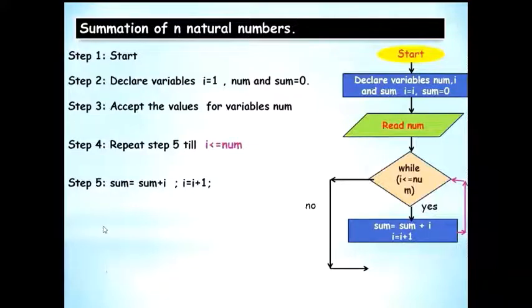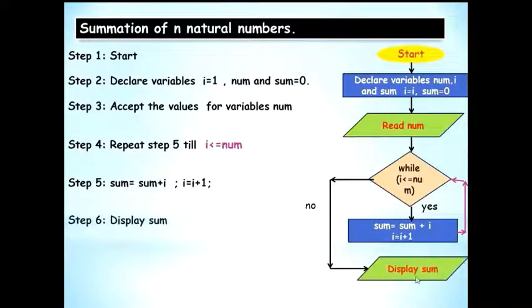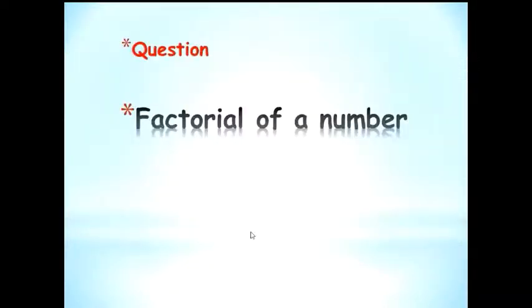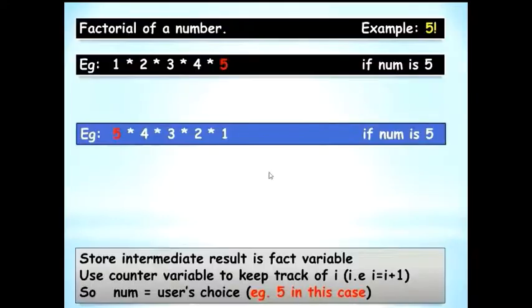The moment it becomes false, it's going to come out and follow display sum. Once it's displayed the sum, it's going to stop. So with this we are done with the algorithm for summation of n natural numbers and also the flowchart. Let's see the next question, that is factorial of a number.